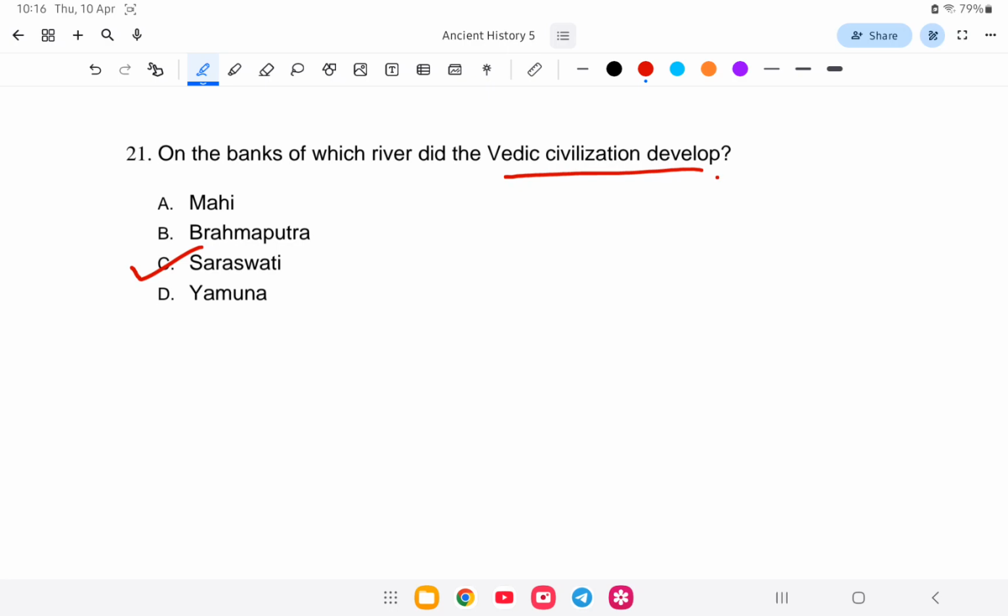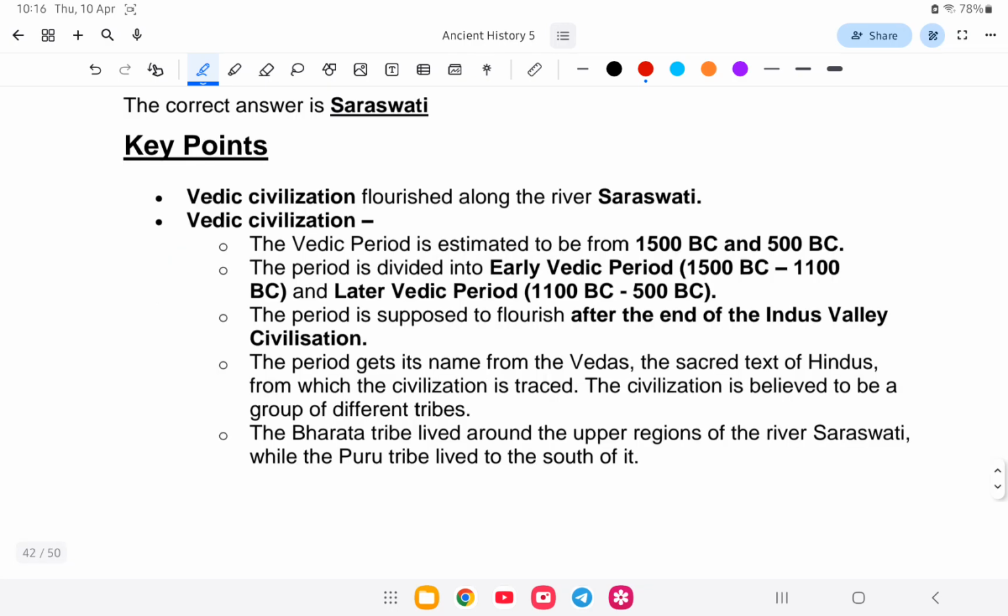So let us study in detail about this. The Vedic civilization flourished around the river Saraswati. The Vedic civilization dates from 1500 to 500 BC and is divided into the early Vedic period and the later Vedic period. The period is supposed to have flourished after the end of the Indus Valley civilization. So this is the answer.